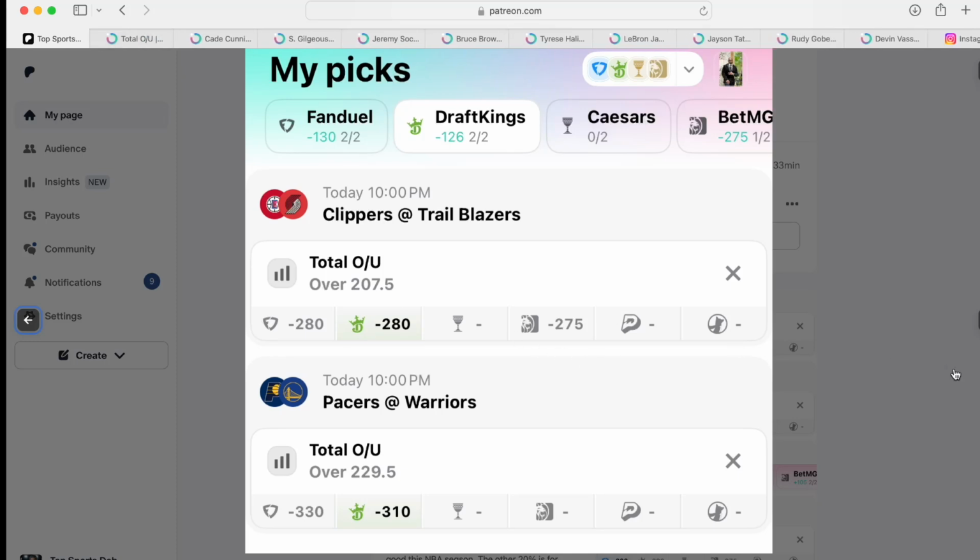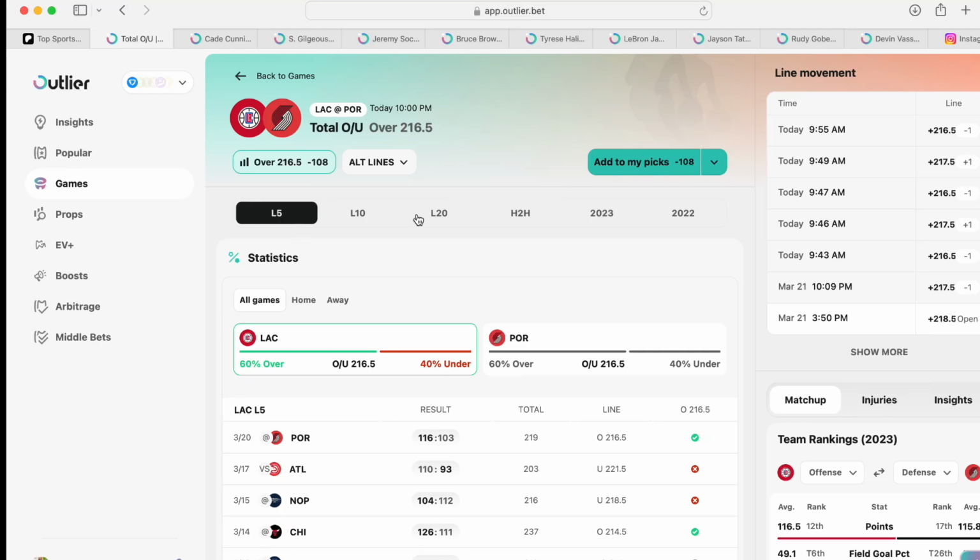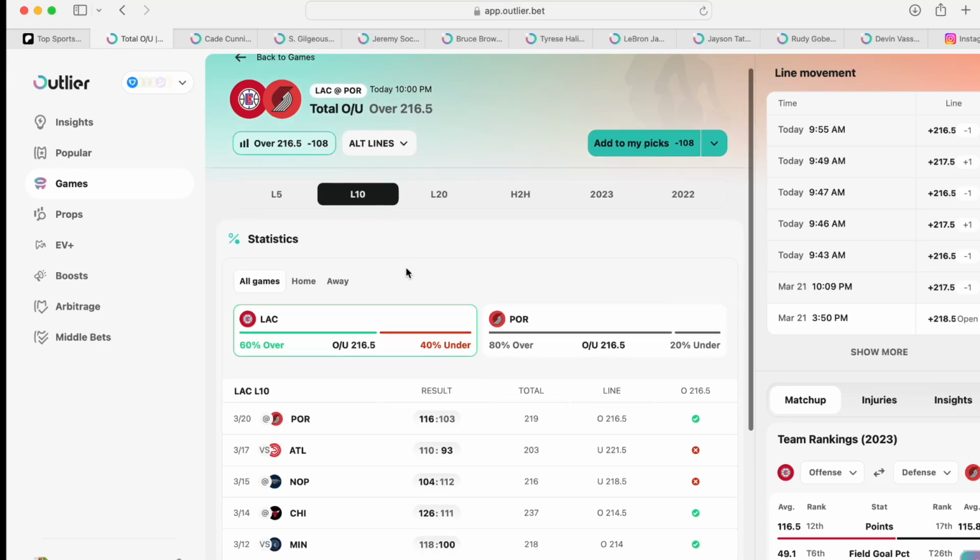Next play we have is the over on the Clippers versus the Trailblazers. Why do you have the over on that, Lando? Over 207.5. Same thing, but a little different. When you look at this game, you're looking at their head-to-head. If you look at their head-to-head, the last 10 times they played, it went over that 100%. Like literally. Not exactly like that, but if you look at it in this spec off their head-to-head games.